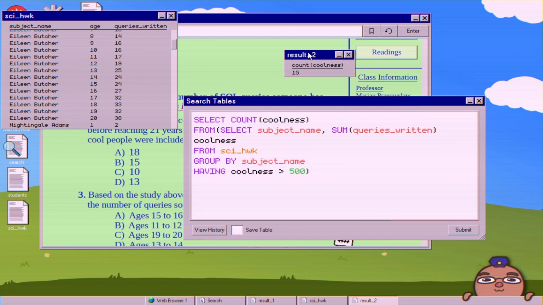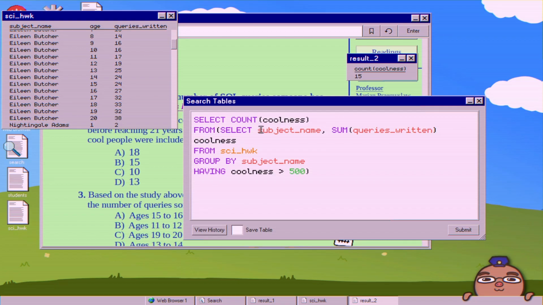And I just use another subquery here. Select a count for coolness, or you could do subject name or whatever if you just left it as queries written. And then I put the from, which is the table we just got, in parentheses. So once you figure out how to do subqueries, it is pretty useful, but if not though, then you just have to do a couple extra tables.